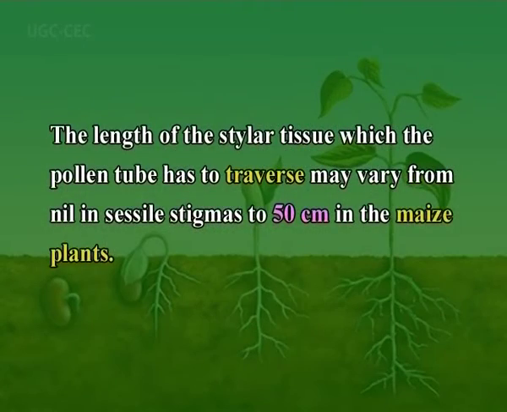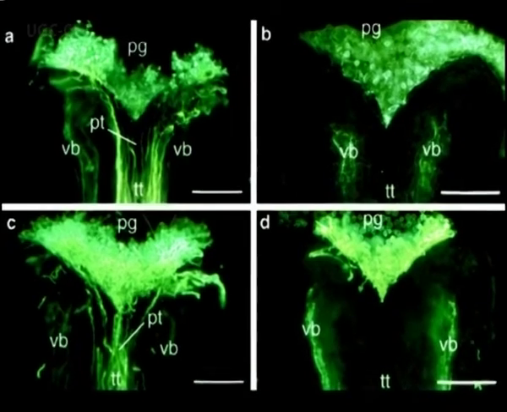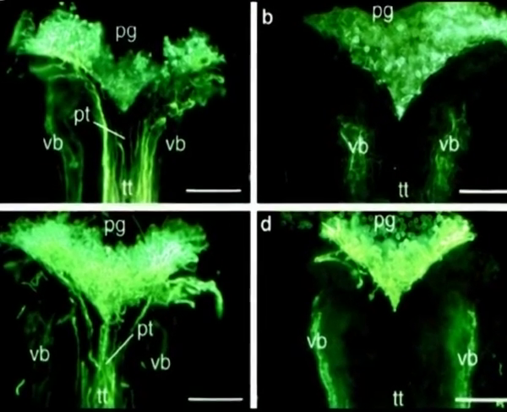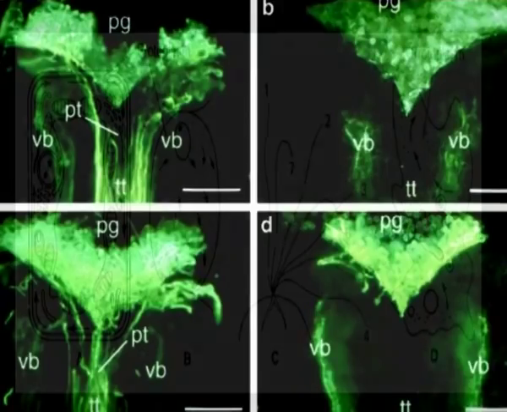The length of the stylar tissue which the pollen tube has to traverse may vary from nil in sessile stigma to 50 centimeters in maize plants. Styles are solid or hollow, and the center may be filled with a longitudinal transmitting tissue, or it may be a canal full of mucilage. The pollen tube may grow through this or through the tissue of the stylar wall.